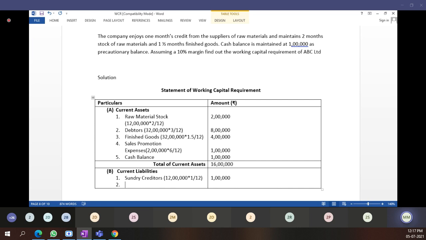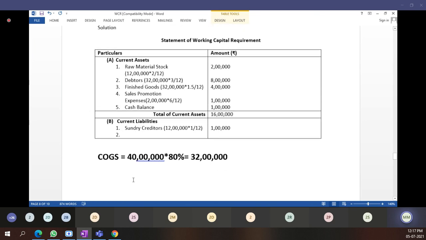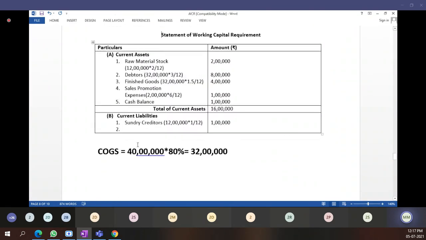Next, see here, outstanding wages are there. Outstanding means it is a liability. Manufacturing arrears, outstanding. Administrative 1 month arrears. Means these are 3 outstandings. Outstanding means the current liability, outstanding expenses. Then here we are going to do the second part.